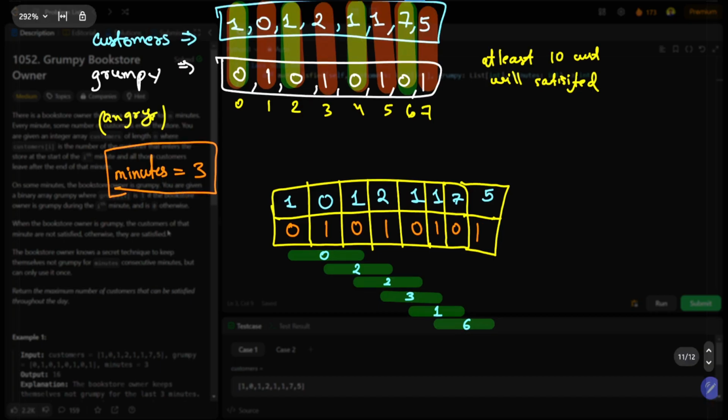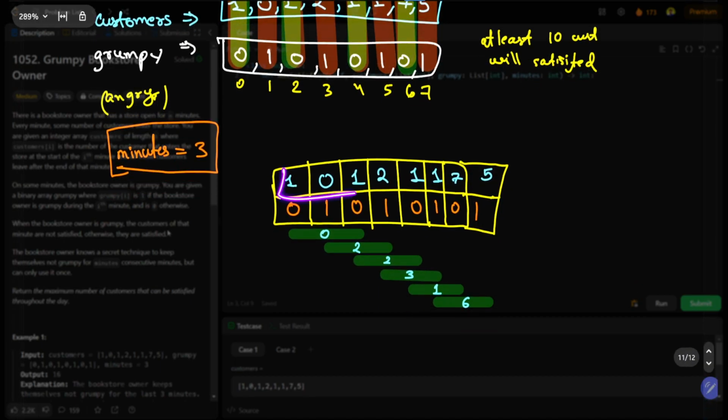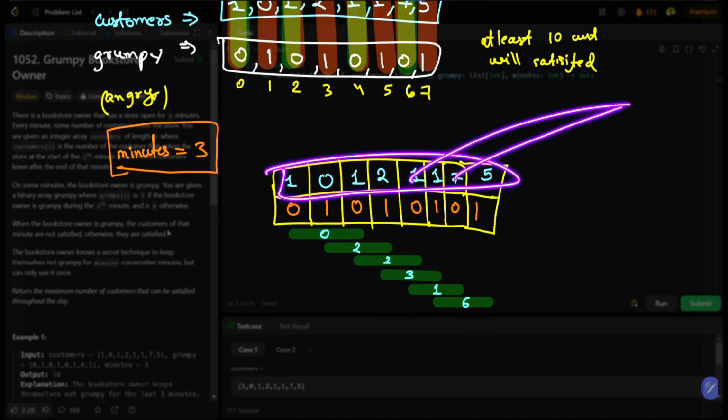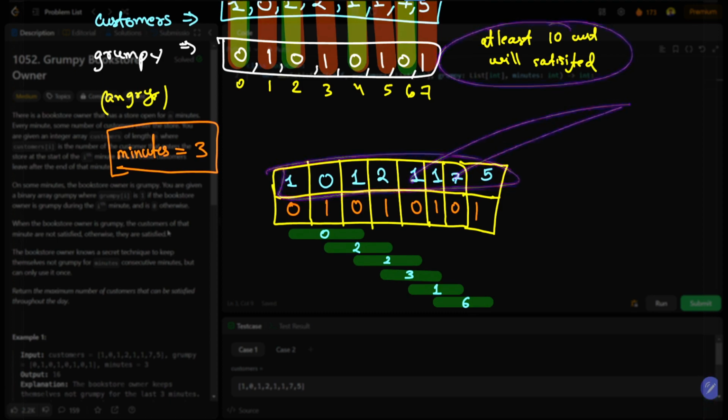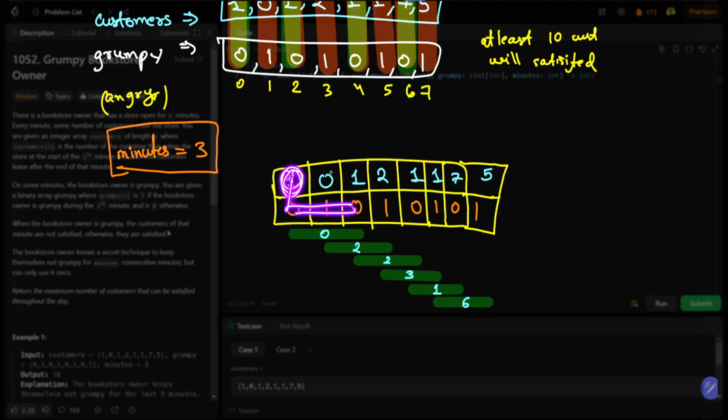Okay, so what is the brute force idea? Firstly, we can count our initial satisfied customers using one loop, so that should be order of n. Now we need to check, for each state, 3 consecutive minutes. For each state I will be checking.